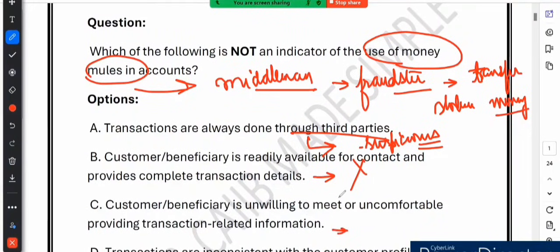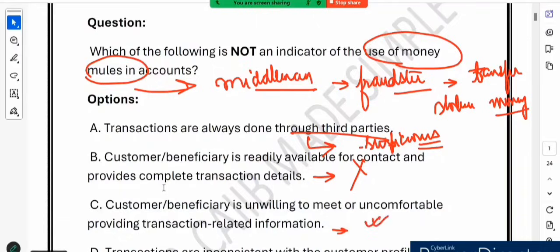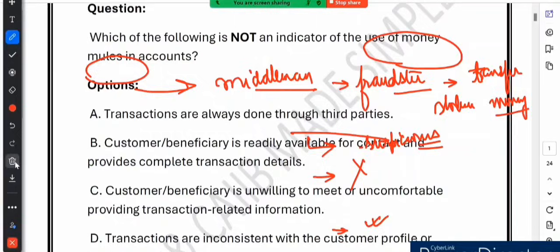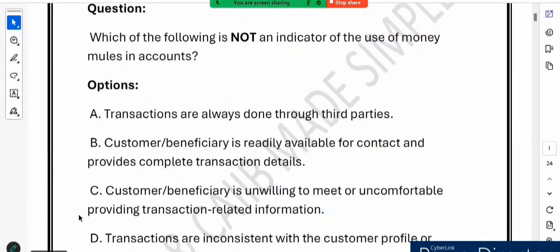So another valid sign, imagine a student account suddenly showing massive business transactions. It does not add up, right? So it is a fraud alert. Now option D says transactions are inconsistent with the customer profile or business activity.